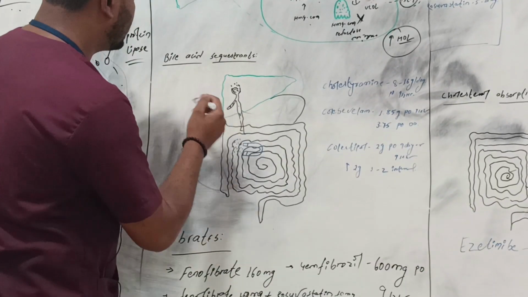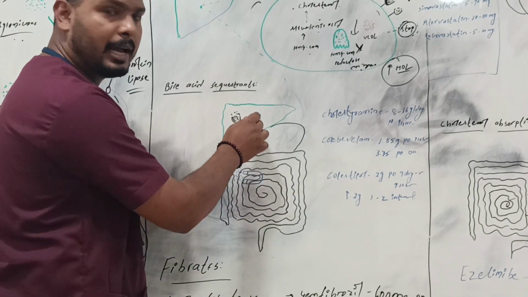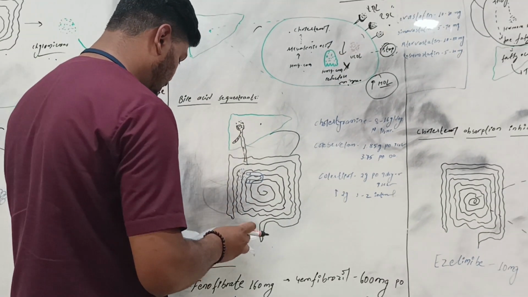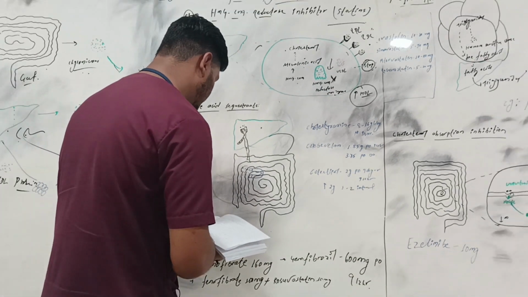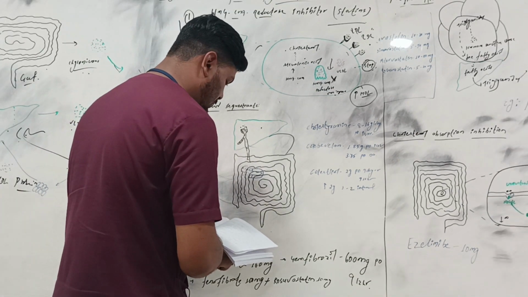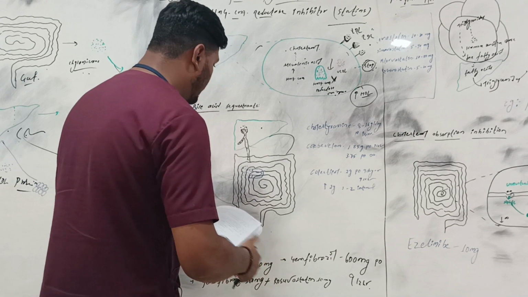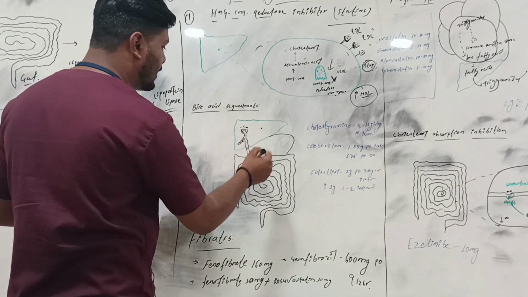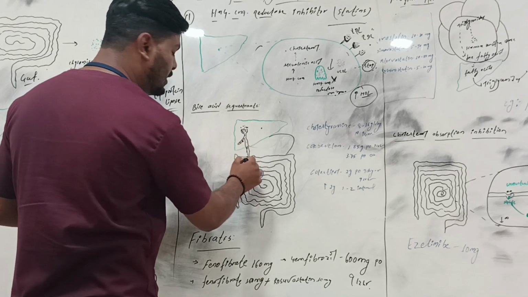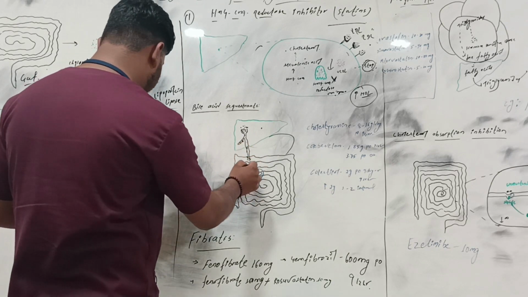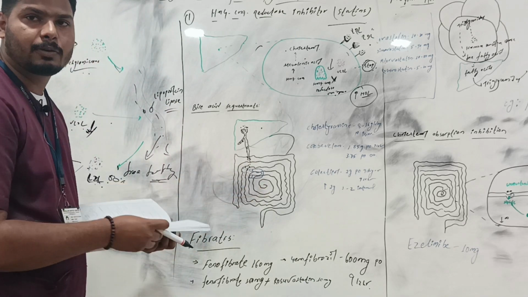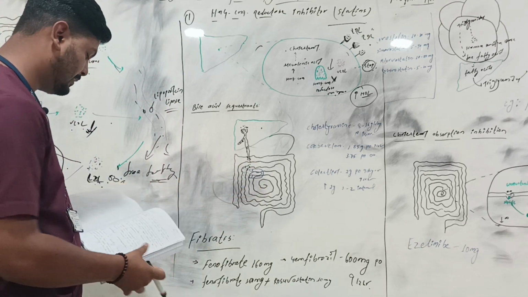This bile acid is produced in the liver and stored in the gallbladder. What will happen? It is excreted from the gallbladder into the small intestine. Then what will happen? Bile acid will facilitate absorption and excretion.